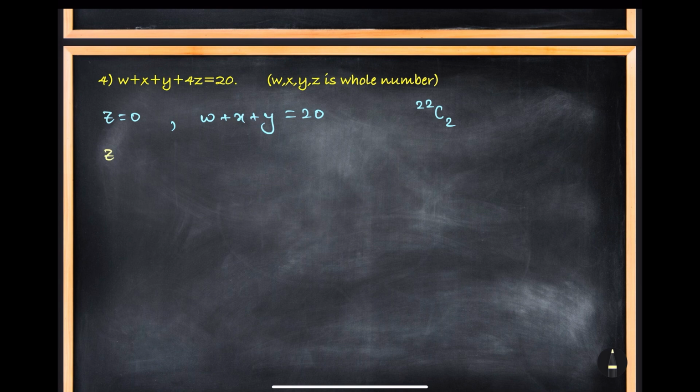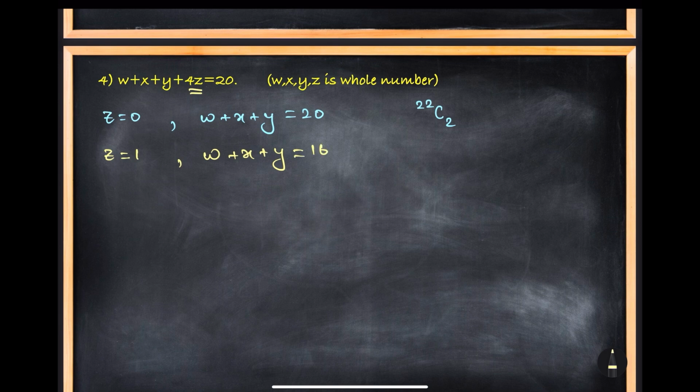Now case 2. Z, which I will give 1 samosa, but he will take what? He will take 4 samosa. Correct? Because it will be multiplied with 4. So now our equation will look like W plus X plus Y equals 16. Okay.